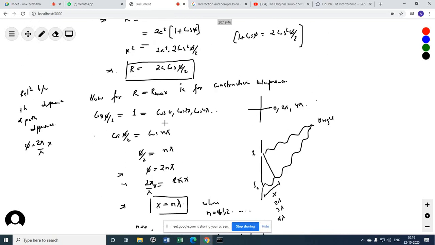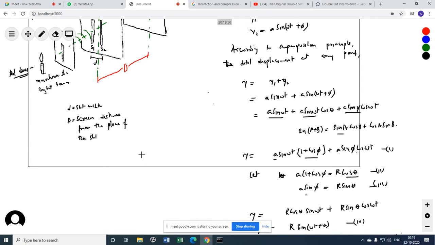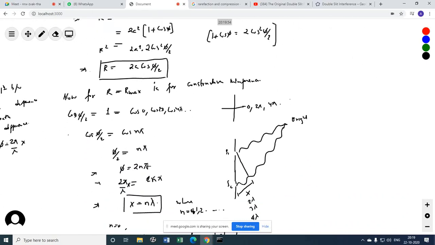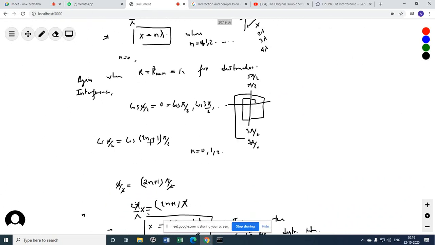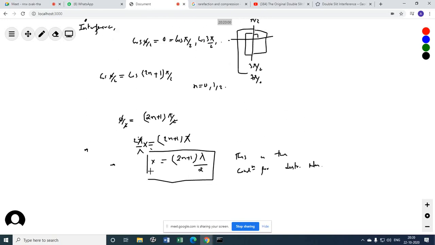Whenever this happens, you are going to get what? You are going to get a maxima or a minima. Okay? So how will destructive get minimum? Destructive minima, no? You will get a destructive interference, means there will be a dark fringe.